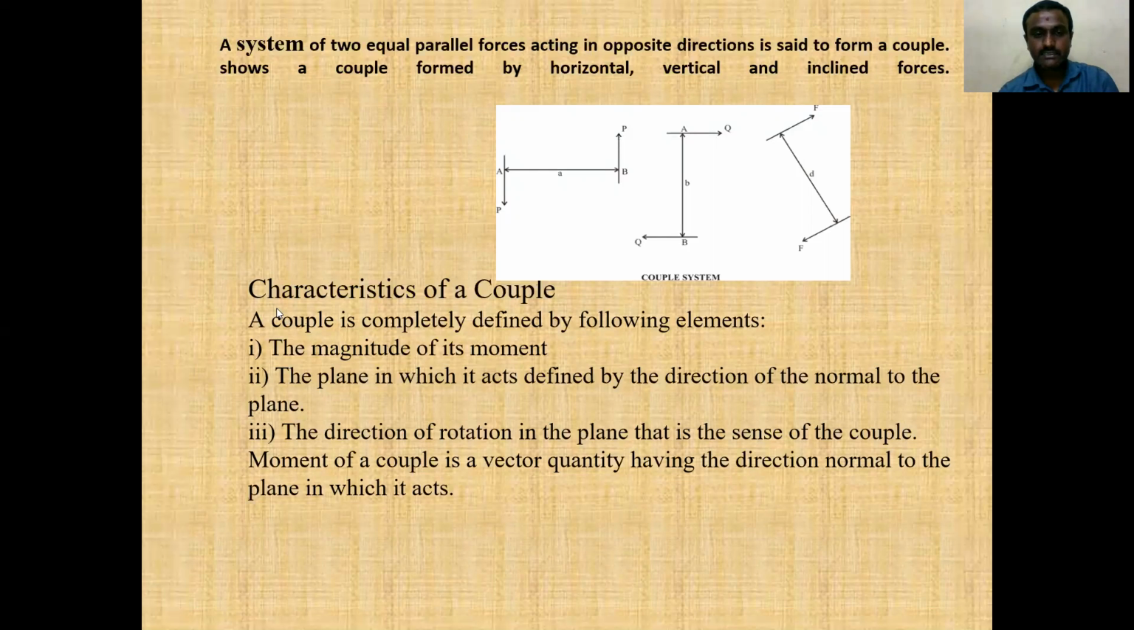The couple has characteristics. A couple has a magnitude of its moment, the plane in which it acts, defined by the direction normal to the plane, and third, the direction of rotation, the sense of the couple. The moment of a couple is a vector quantity with direction normal to the plane. So these are the characteristics of a couple: the magnitude of its moment, the plane in which it acts defined by the normal to the plane, and the direction of rotation of the couple.